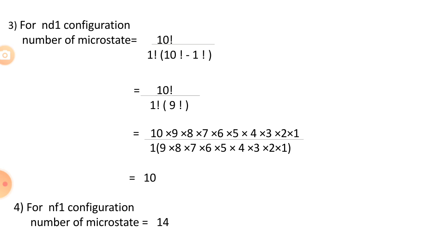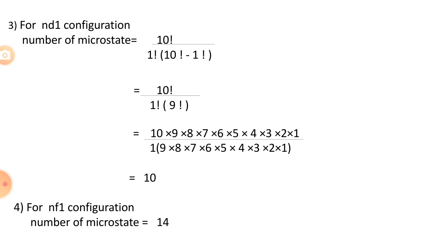There are 5 d orbitals and each orbital carries 2 electrons, so the total capacity of the d orbital is 10. The number of microstates is 10 factorial over... Only one electron is present in the d orbital, and that one electron can be arranged in 10 different ways. By calculation, the final answer is 10.